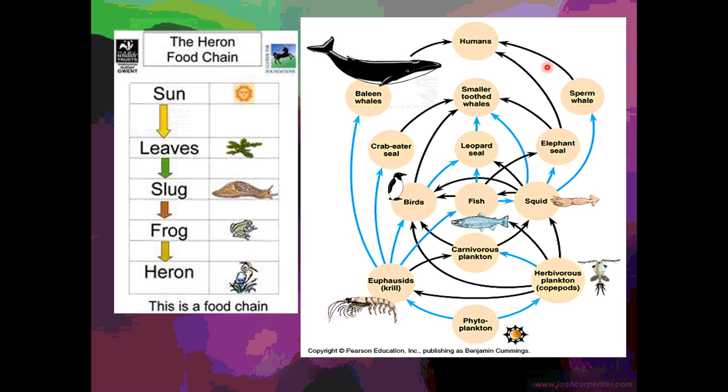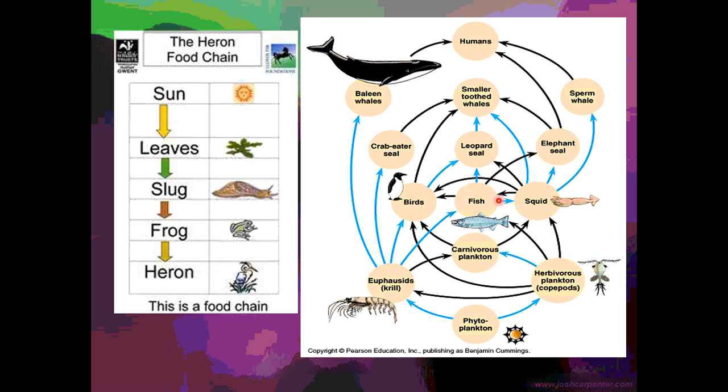Let's take a look at this food web here. A food web is a lot of food chains that are combined together, and a food chain is just one linear sequence of who eats who. Notice the direction the arrows are pointing. They're pointing in the direction of energy flow, from where the energy comes from to what's getting the energy. So the leaves get energy from the sun, and then the slug eats those leaves, so it gets the energy from those. The frog then eats the slug, and then the heron eats the frog.